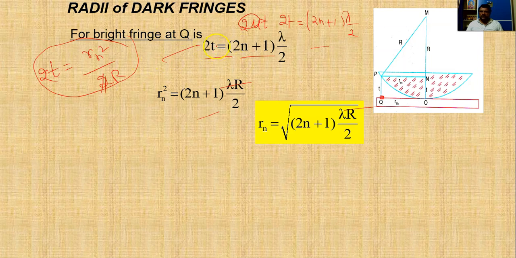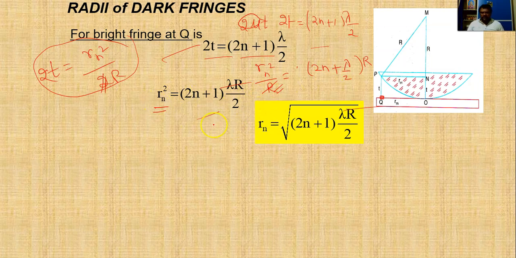So now we equate the right sides. Then we get Rn square by r is equal to (2n plus 1) lambda by 2. Bringing r to this side, Rn square is equal to (2n plus 1) lambda by 2 into r.